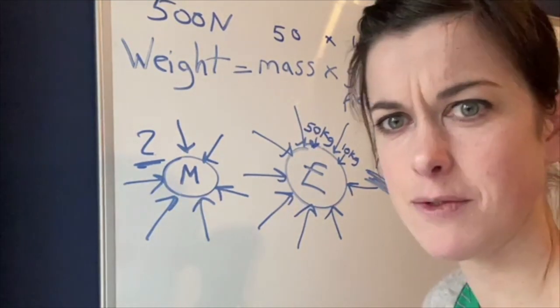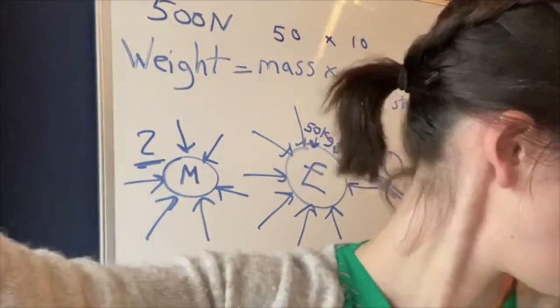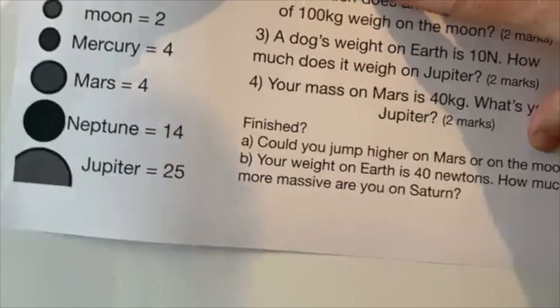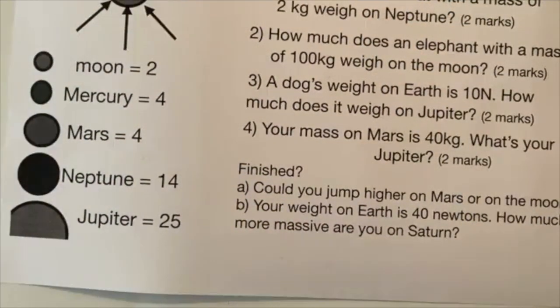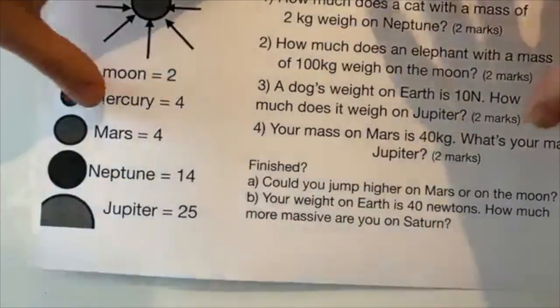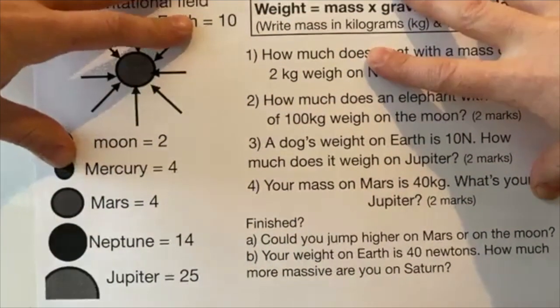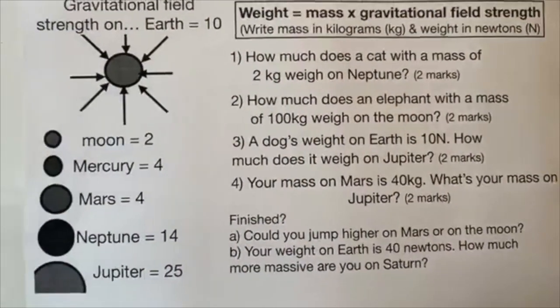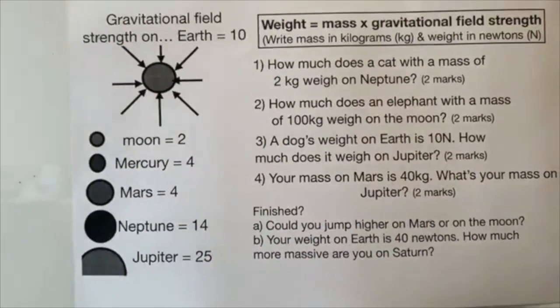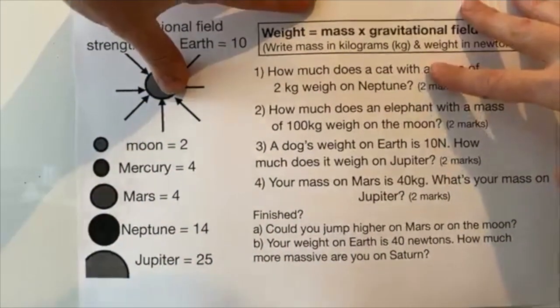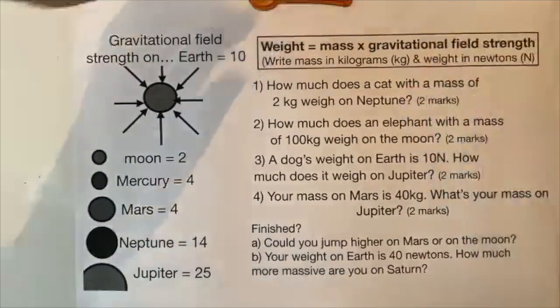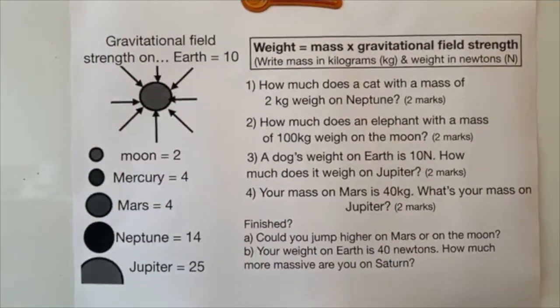I think you're ready for some questions. I know the idea of a gravitational field is extremely weird. I think the best way to imagine it is, because we're all quite used to magnets, imagine holding a paperclip quite close to a magnet. How much do you feel a pull? If it was a bigger magnet, you'd feel more of a pull. And it's the same with stuff. You feel more of a pull if the thing is bigger.